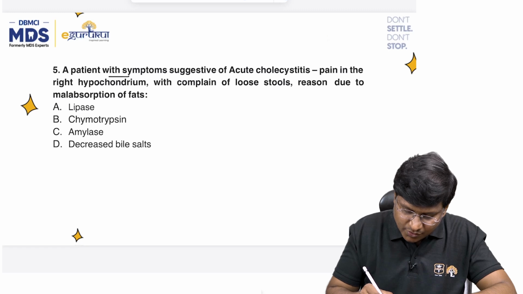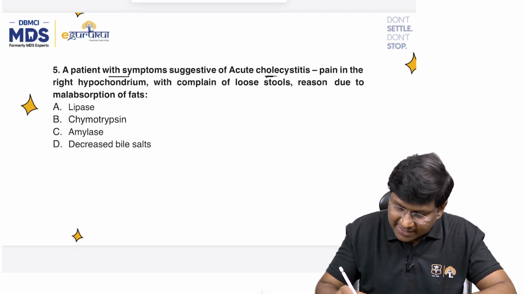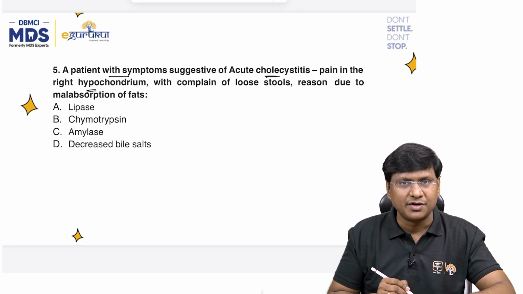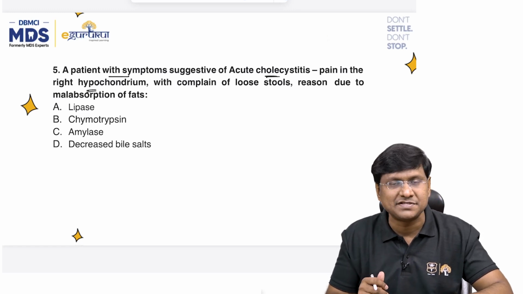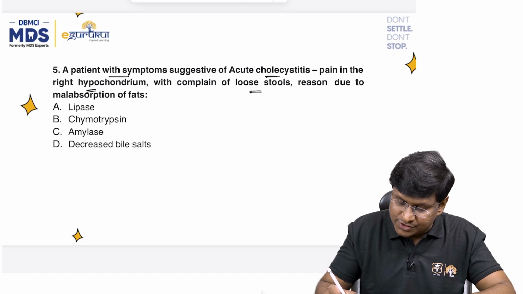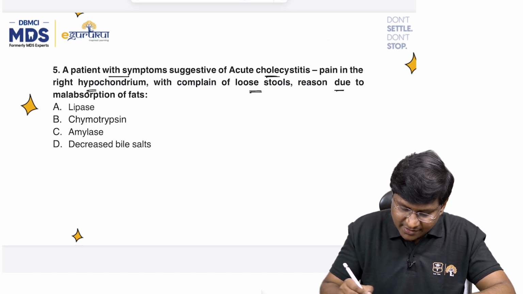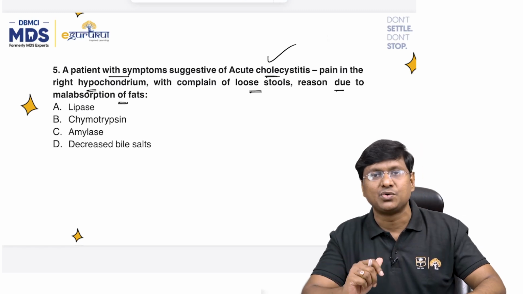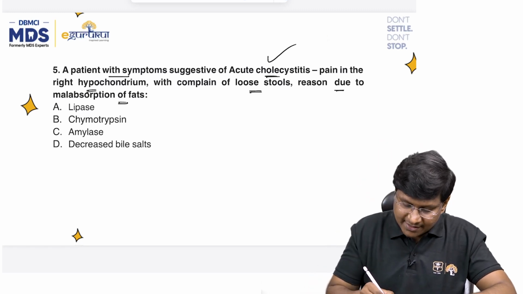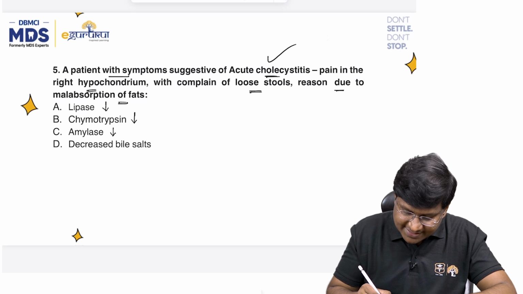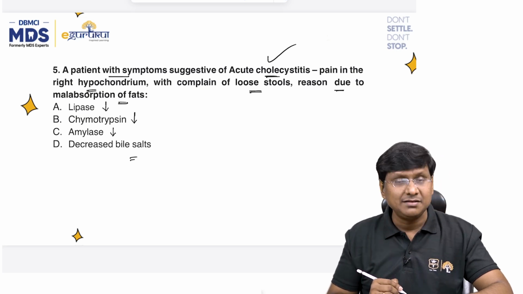A patient with symptoms suggestive of acute cholecystitis, right, where he had pain in the right hypochondrium, and some students said, sir, Murphy sign is also positive. That is what they have said, with complaints of loose stools. Now, what could be the reason for the malabsorption of fat in patients with acute cholecystitis? The options are lipase deficiency, chymotrypsin deficiency, amylase deficiency, and decrease in the bile salts.